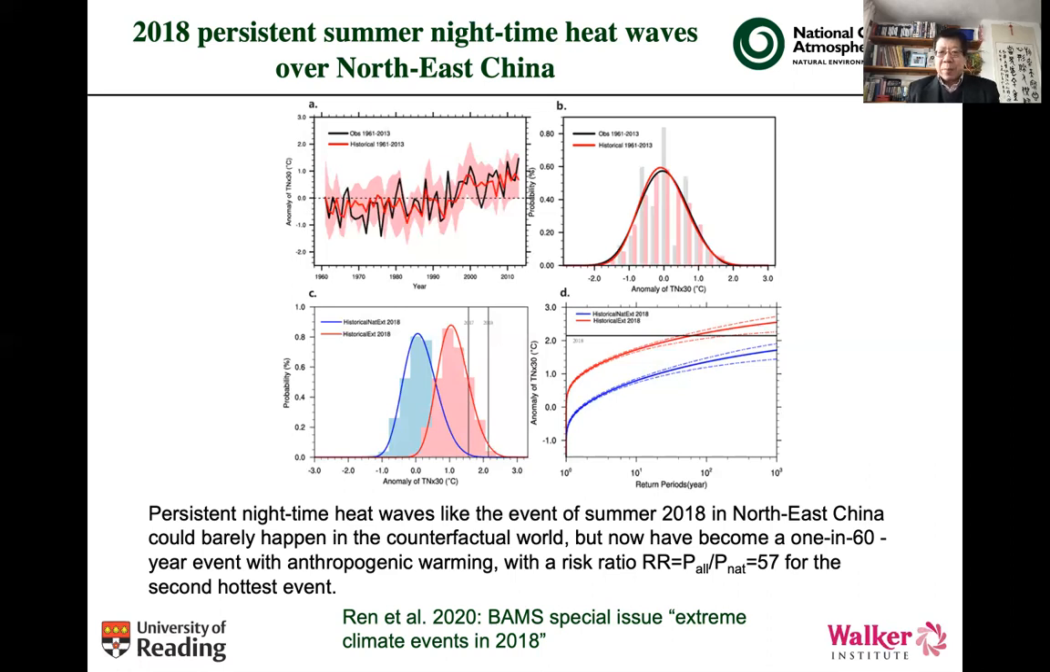And this bottom right shows return period against the temperature anomalies, and the blue line is natural simulation. And you can see, for example, it's a very rare event in natural simulation. However, with human influence, it becomes, for example, a one in about 80-year event, one in about 60-year event.